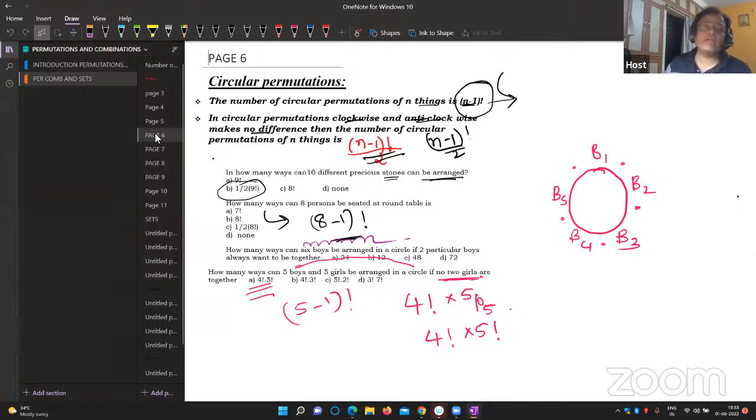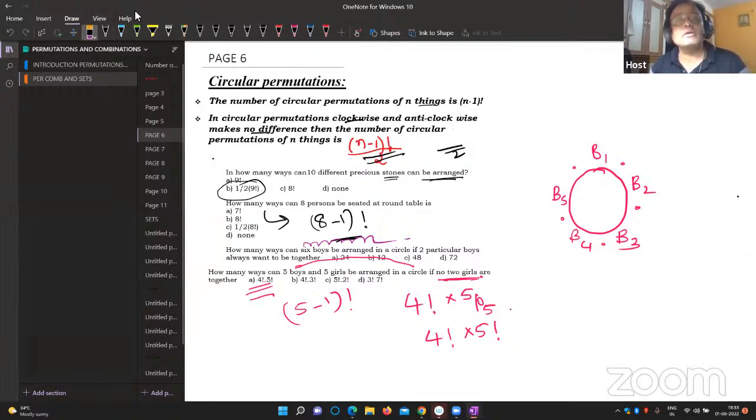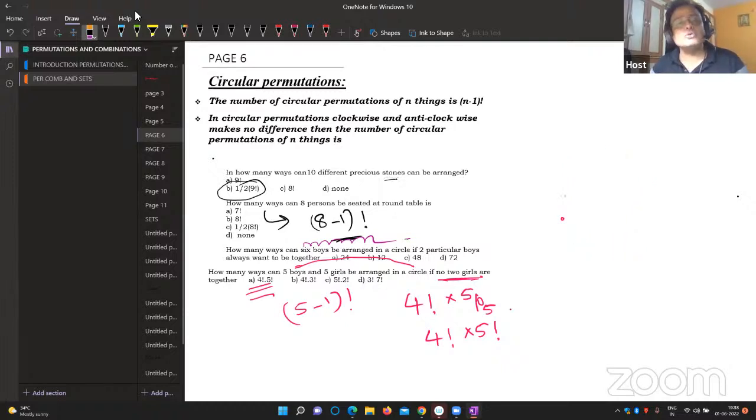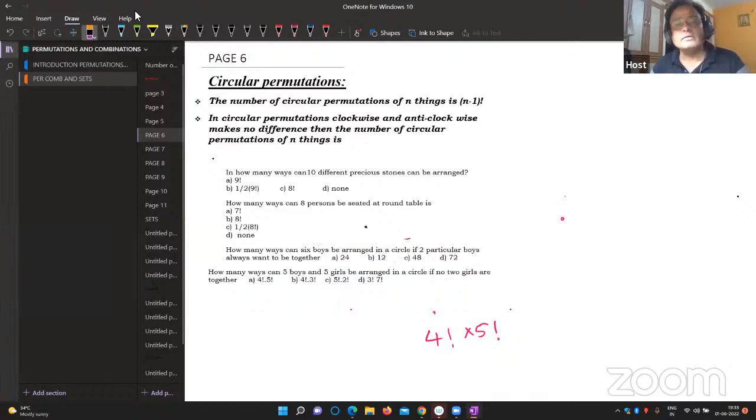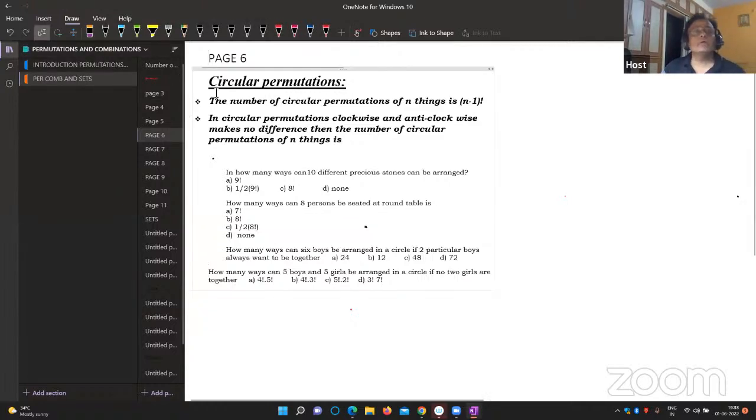Look, this is also a very, very important question, my dear students. Circular permutations. First, let me enlarge this. Then we'll go for circular permutations, also very much important. I'll explain it in detail first. Check it out. Let me first enlarge this question. One by one I'll go. Look here, this is the question now.